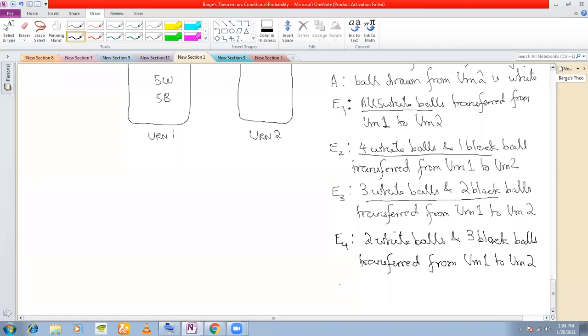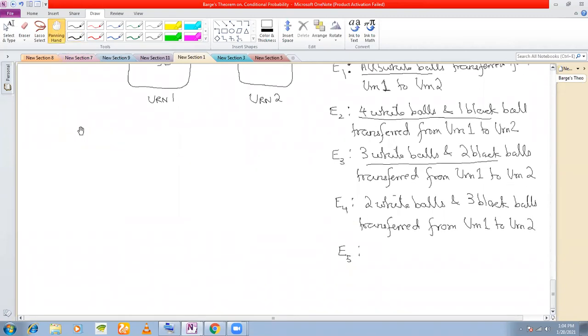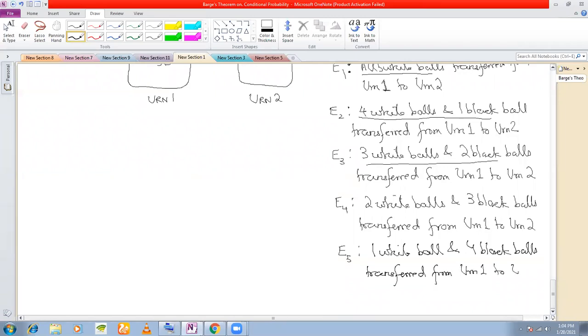Right? What is the next possibility? Tell me the next possibility. Sir, 4 black, 1 white. Yes, 1 white and 4 black. 1 white ball and 4 black balls transferred from urn 1 to urn 2. Yes, sir. What is the next possibility?